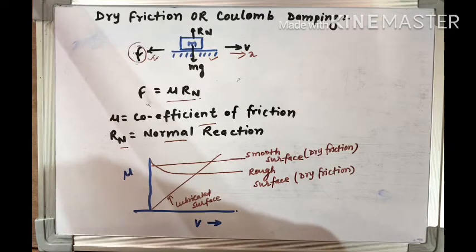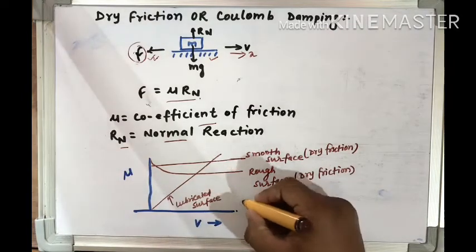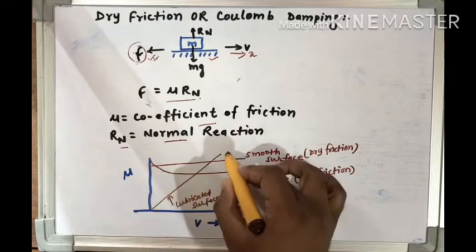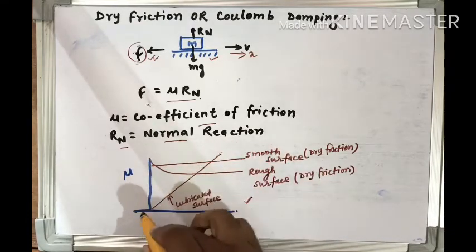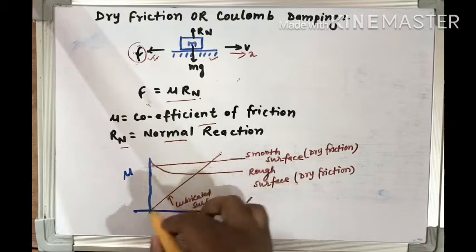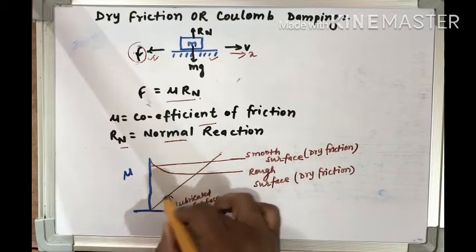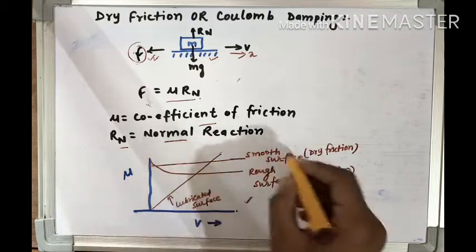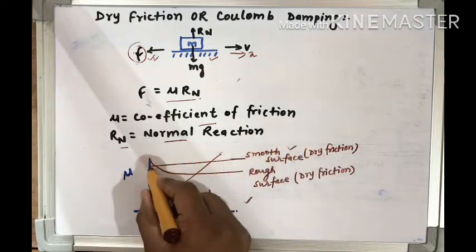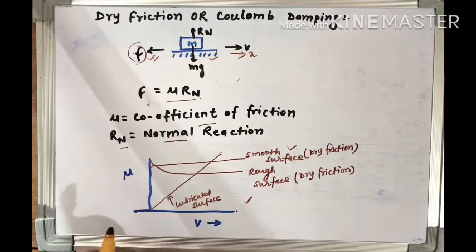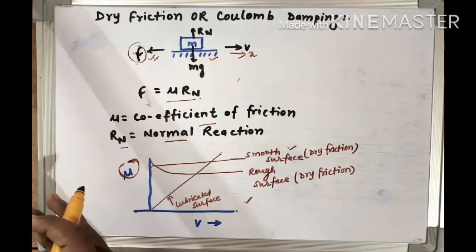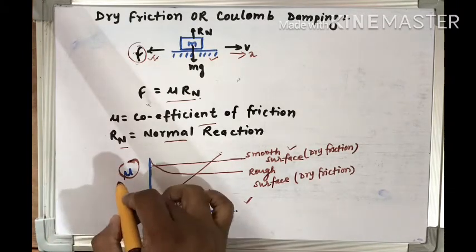The dependence of mu on the relative rubbing velocity is shown in this diagram. You can see from this diagram that for the lubricated surface, the value of mu increases linearly. But for the smooth surface, it is constant throughout the velocity. Whatever the velocity is, mu will be constant, whether the velocity is decreased or increased.